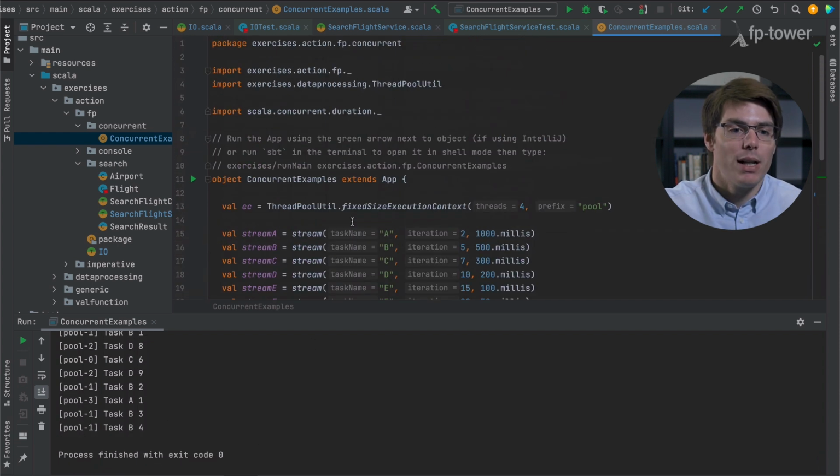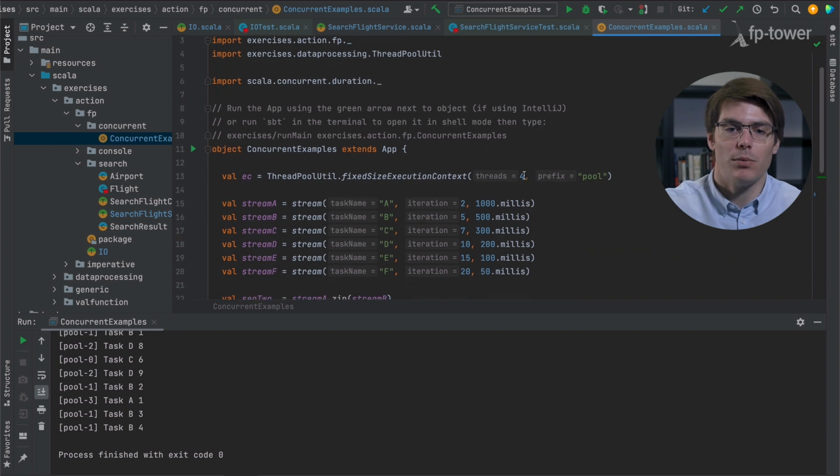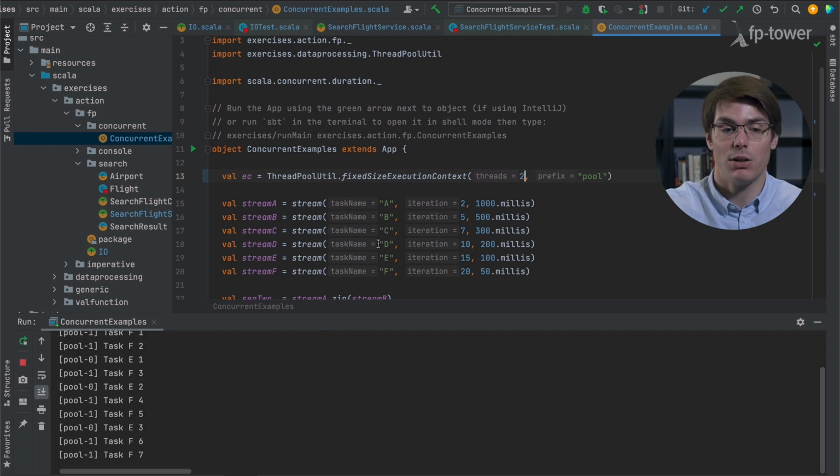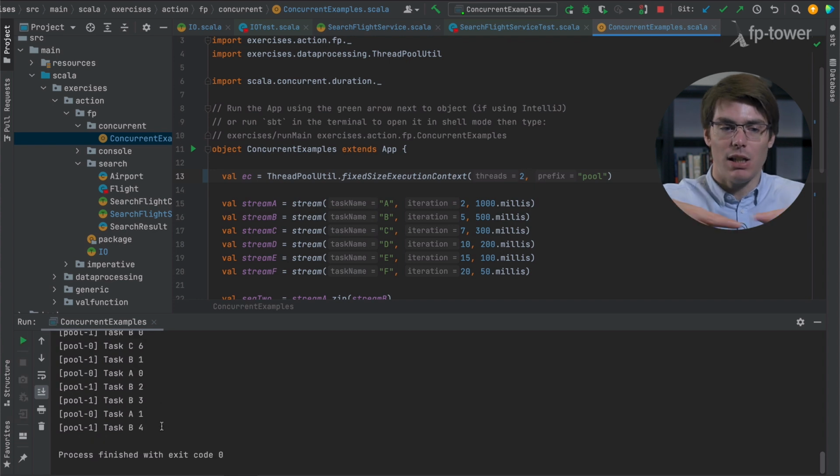What we can do as well is to try to reduce the thread pool. So for example, if we only have 2 threads, let's see if it works. Let's see if it still executes concurrently. Yeah, it still works. Now we only have 2 threads. We have 0 and 1, and they still are interleaved.